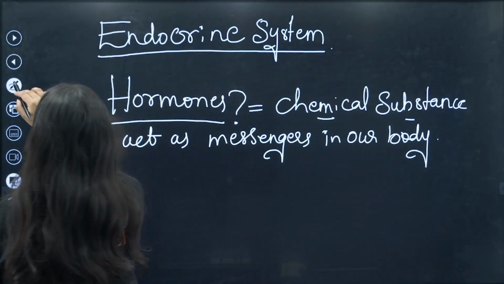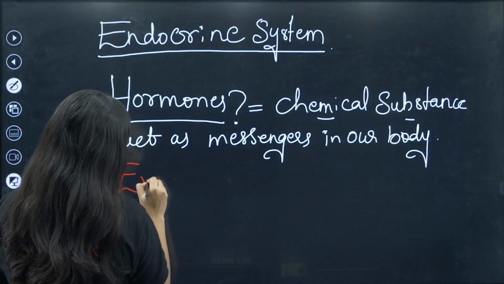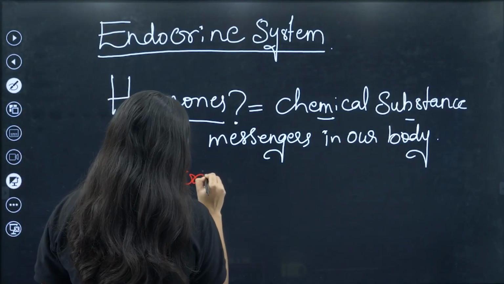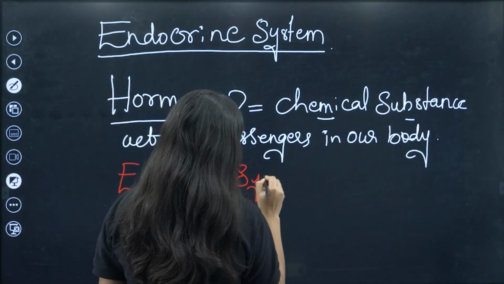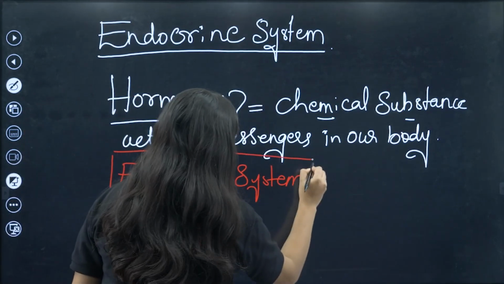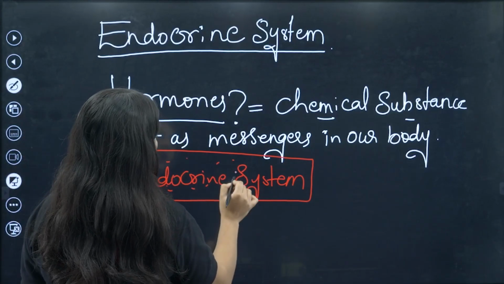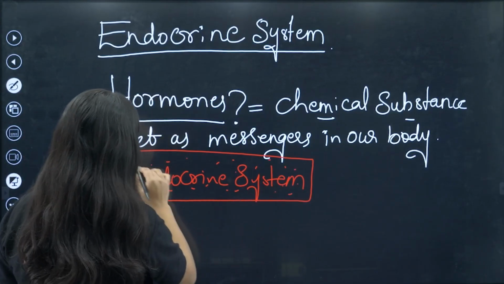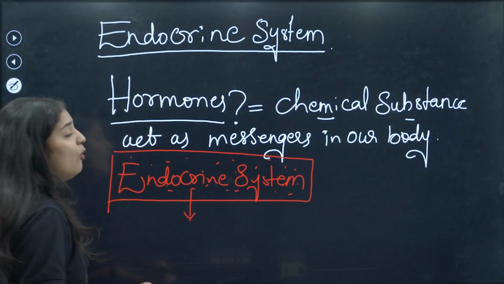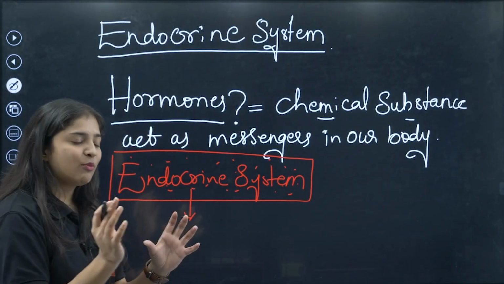So this is the endocrine system, imagine. What is the endocrine system doing? The endocrine system is secreting hormones. Always remember, the work of the endocrine system is to secrete hormones.